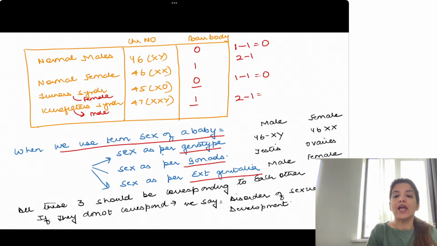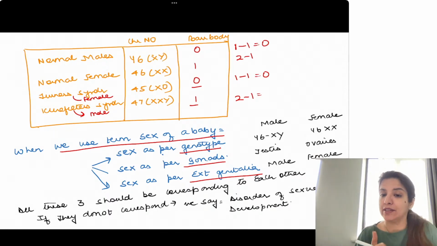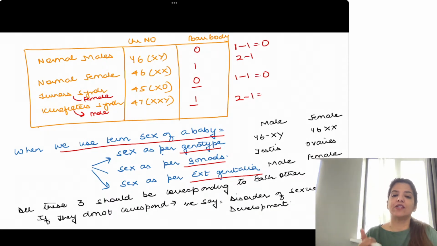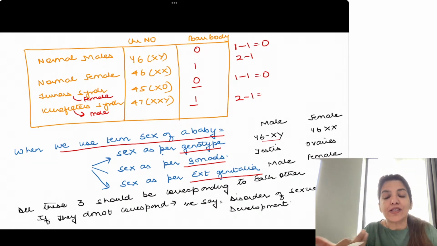Now, if any of these 3 things is not normal or it is not corresponding to each other, then we say that there is a disorder of sexual development, right? So disorder of sexual development could mean anything. It could mean that in a male, the chromosome number is 46XY, but the testes are not functioning, or the testes are absent, or the external genitalia are looking like females.